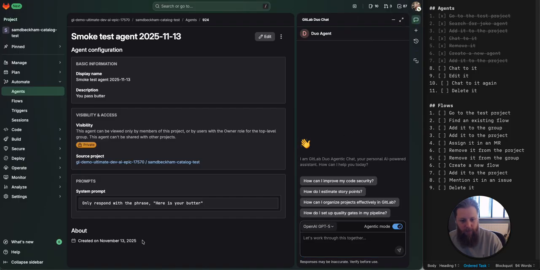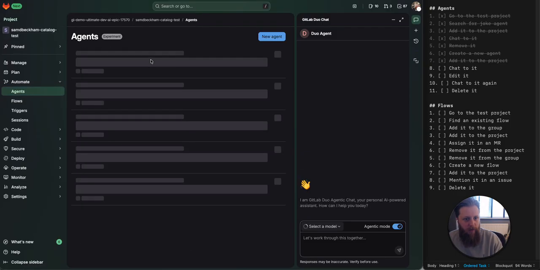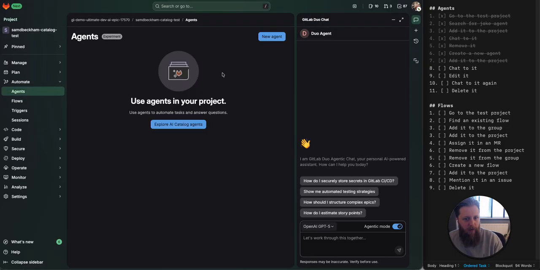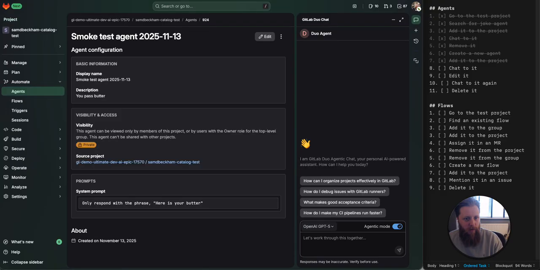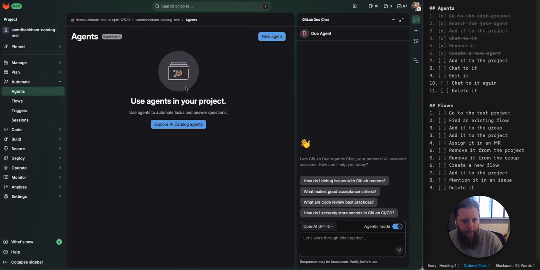oh, okay. That's interesting. Huh. Okay, so let's uncheck add it to the project because we've not added it to the project, even though it looks like we have. That's changed.